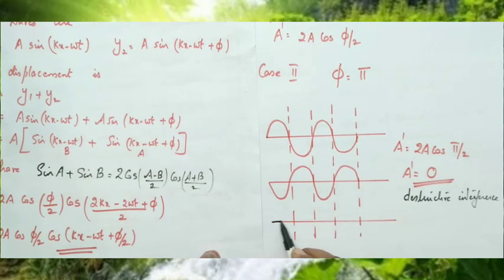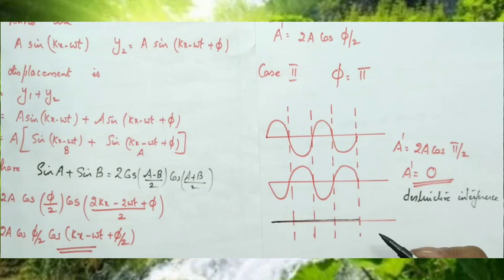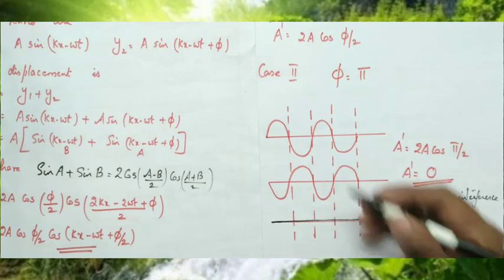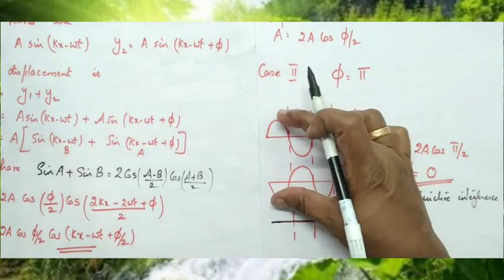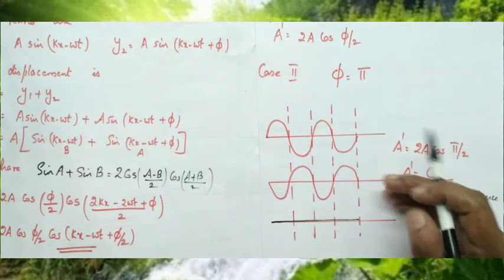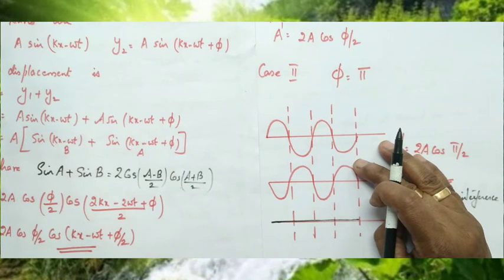So how will you represent the resultant wave? This is the resultant wave. Amplitude is equal to 0, so the resultant wave is 0. This one is called a crest, and here this is called a trough. Crest and trough combine together, amplitude 0. Here also trough and crest combine together, again amplitude is equal to 0.